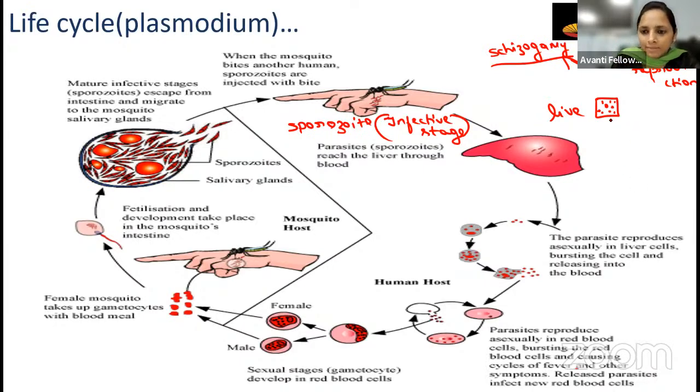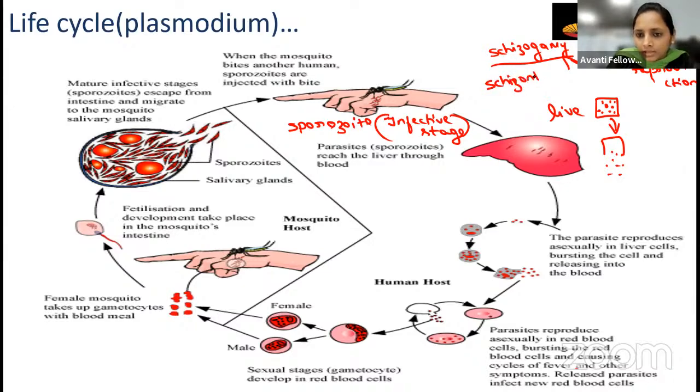Okay, so now what will happen? It goes on increasing in the liver cell, right? So now what will happen? It will burst the liver cell, and the sporozoite is now not a sporozoite. Whenever it enters the liver, it changes into another form. So that is a schizont. Okay, schizont.